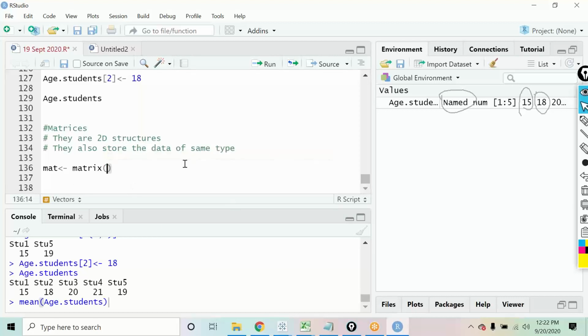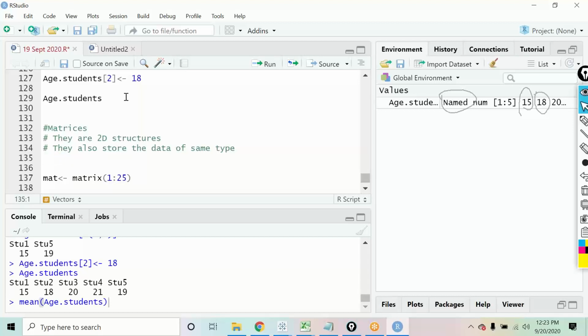In this matrix, I want to store the values 1 to 25. Now, when I write 1 to 25, in R, when you use this colon, it actually acts like a sequence.